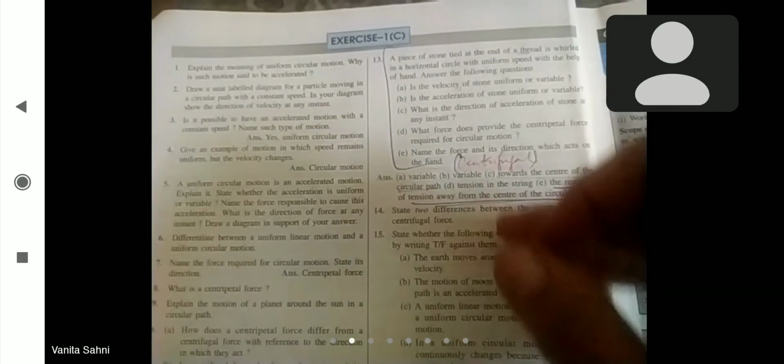It also tells you such questions which are similar to these questions which I have discussed, and every answer is given. Let us say question number 13 we'll discuss. A piece of stone tied at the end of the thread is whirled in a horizontal circle with a uniform speed with the help of hand. Answer the following questions. Is the velocity of the stone uniform or variable?